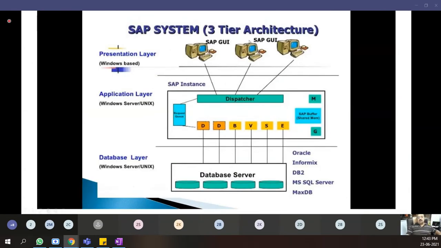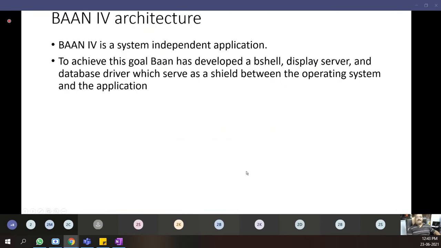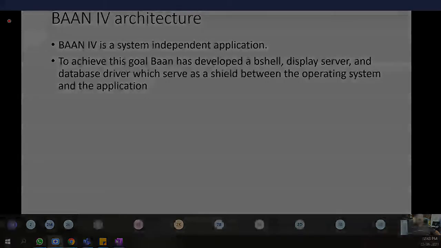So this is user, this is processor, and this is data bank. What is BAN? BAN is one of the independent SAP ERP applications like SAP, but has some limitations. BAN 4 is a system independent application. To achieve this goal, BAN has developed a B shell, display server, and database driver which serve as a shield between the operating system and the application.